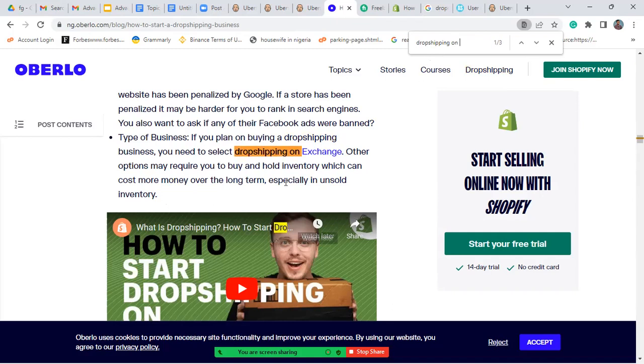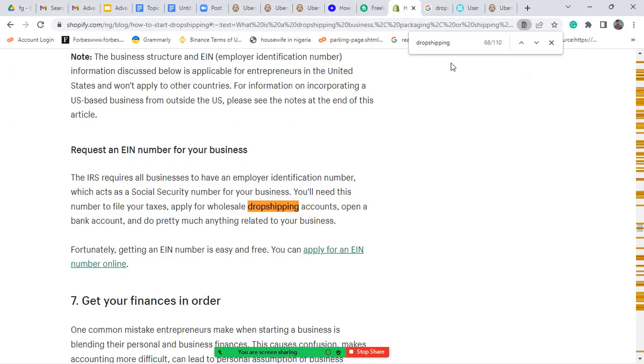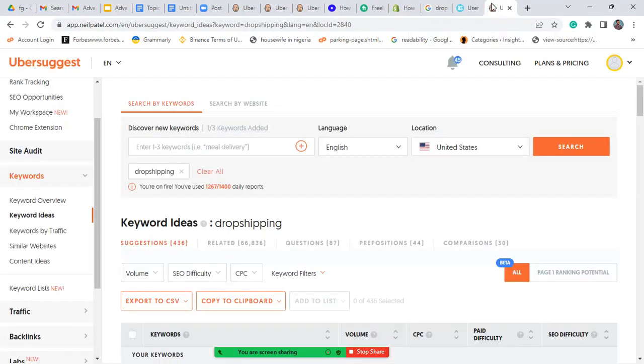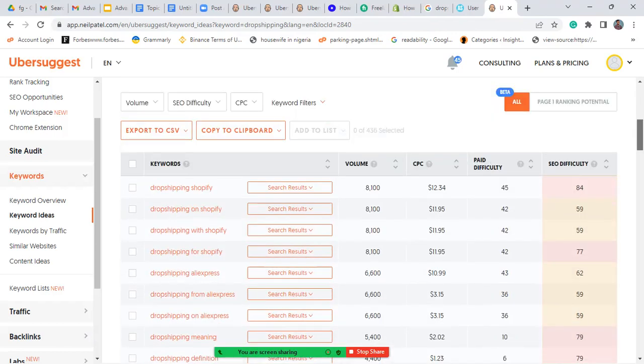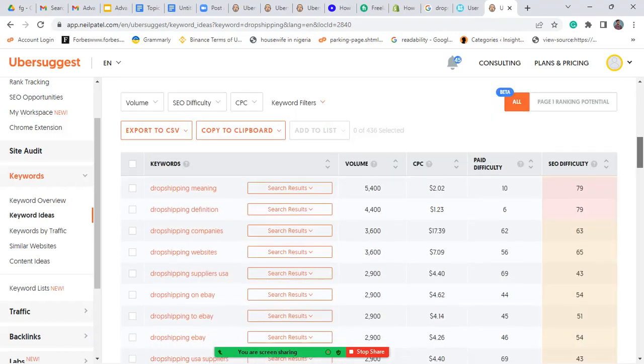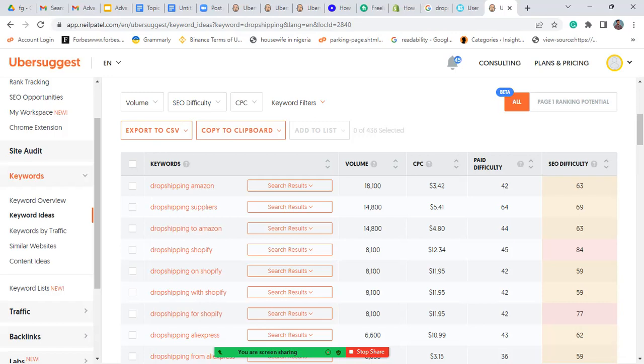Okay, they used another one, dropshipping on Exchange. There's another keyword, dropshipping on Exchange. Everybody cannot use the same set of keywords, because if all of you use the same set of keywords, then where's the uniqueness? You need to compete on a different level. In Nigeria, we have dropshipping meaning, dropshipping definition. So the search volume also.